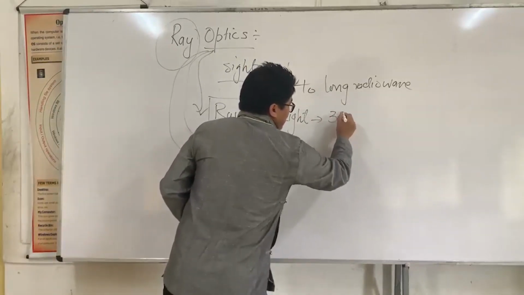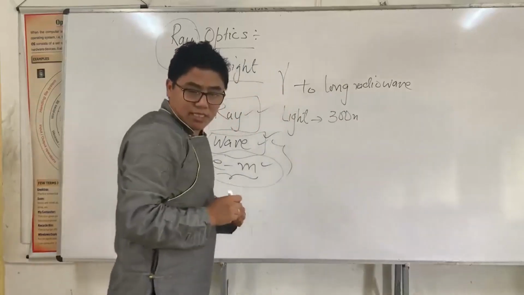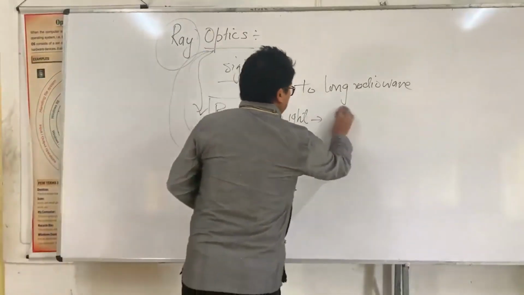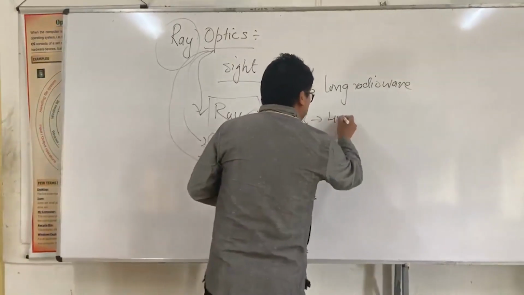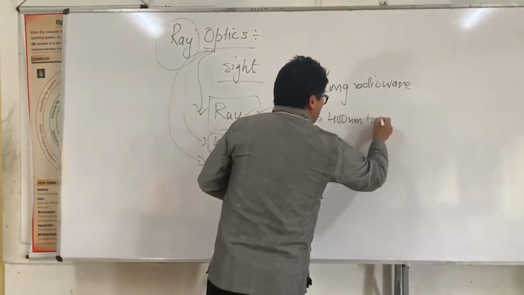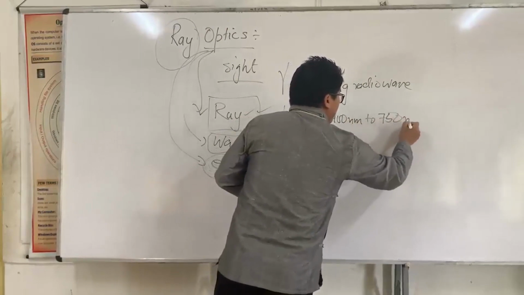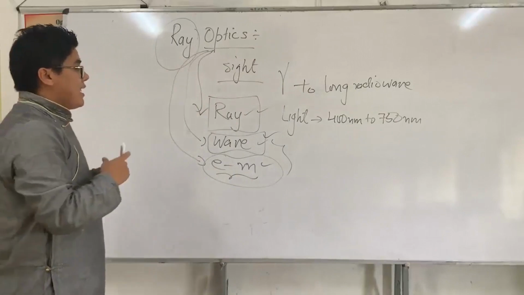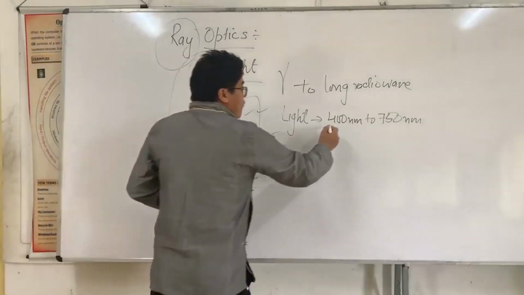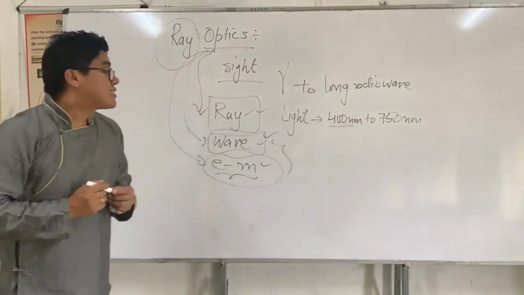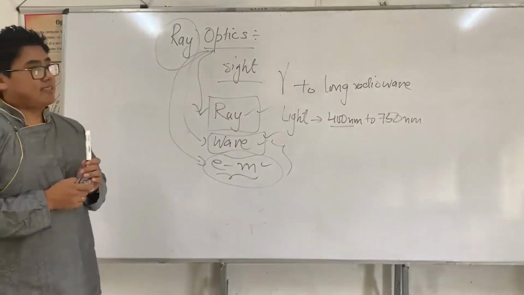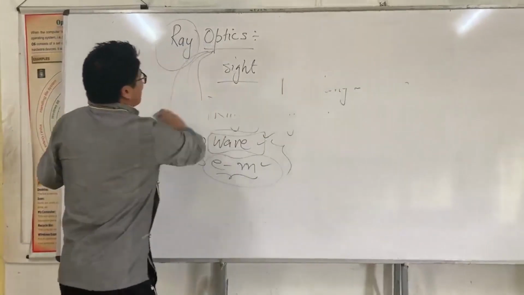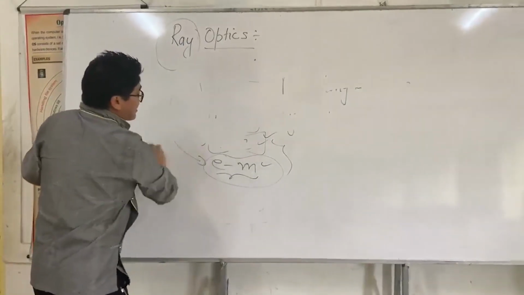The light that we see normally ranges from 400 nanometer to 750 nanometer wavelength. So we can see light in the range from 400 nanometer to 750 nanometer. Now, we will do a little introduction about ray optics.